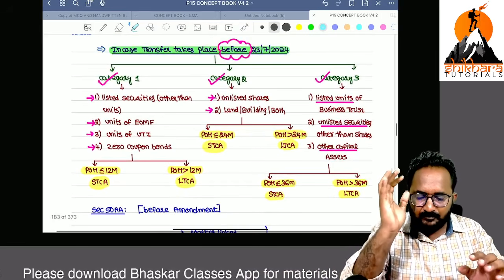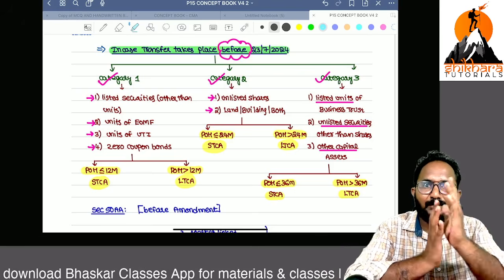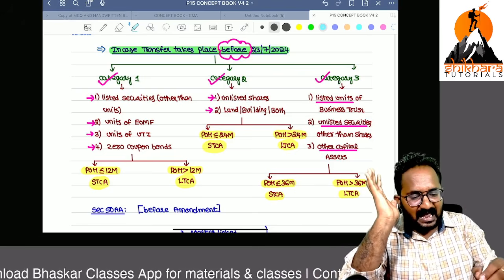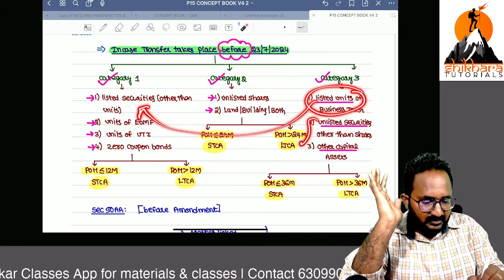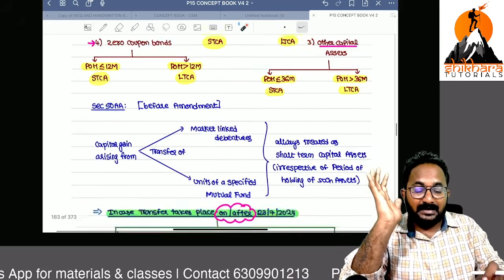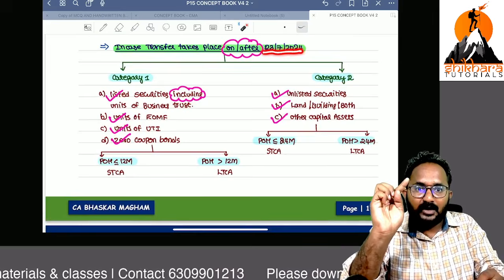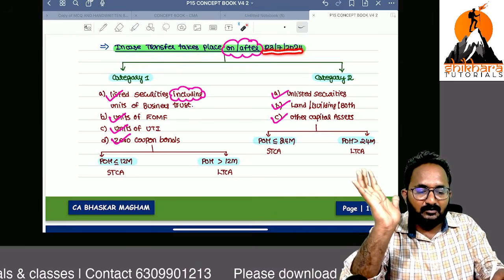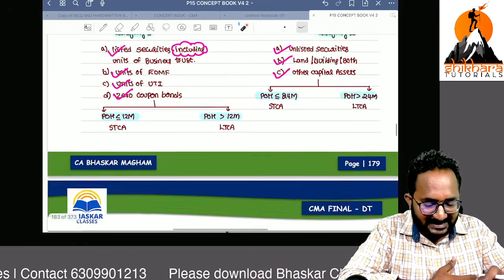Try to remember categories. Yes, three categories to two categories only. What is the change? These listed units are sent to one, and these two are merged with category 2. So on or after this date, if you are doing the transfer, while you are verifying whether it is short term or long term, now we have two categories. One is the 12 months category, another one the 24 months category.